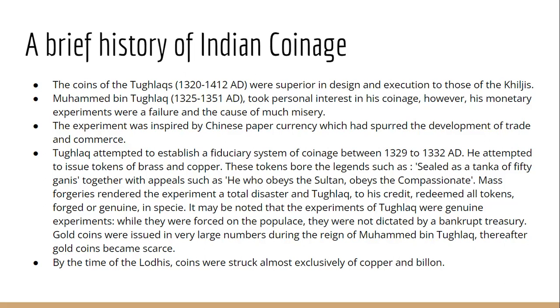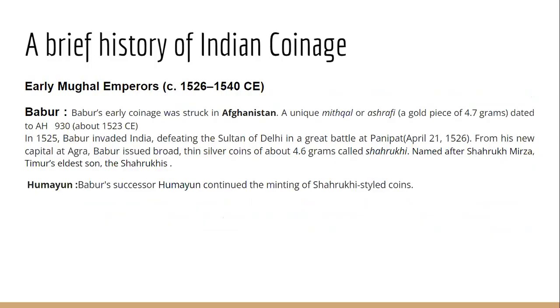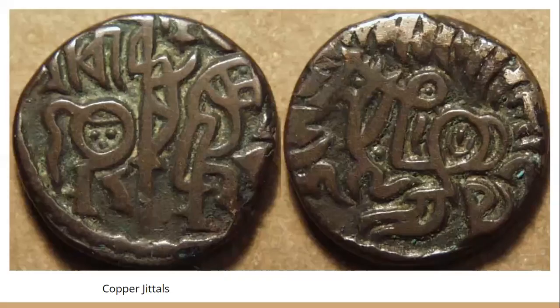After this, we have the Lodhi dynasty, Sayyids and Lodhis. They introduced coins of copper and bullion. Bullion, as I told you, is an alloy of silver and copper. So this is all about the coinage of the Delhi Sultanate.